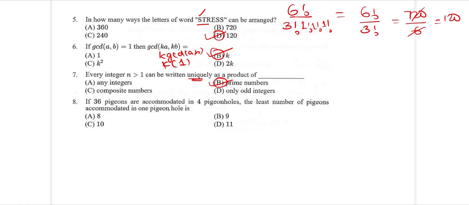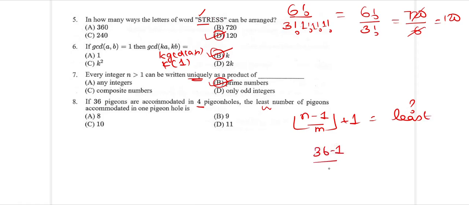Next, 36 pigeons are accommodated in 4 holes. Then the least number of pigeons accommodated in 1 hole will be. So the least number is the floor of (n minus 1) divided by m, plus 1. 36 pigeons are there and the number of holes is 4.